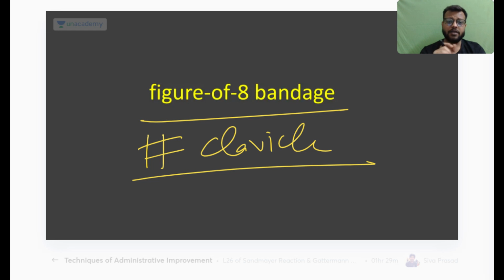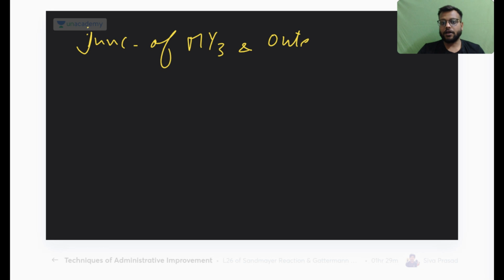It is asked many a time. So this is the figure of 8 bandage. In scapula, one more important thing that you need to remember is the most common location. Most common location, two different types of questions are asked. So the most common location is the junction of the middle one third and the outer or lateral one third, or the middle one third.